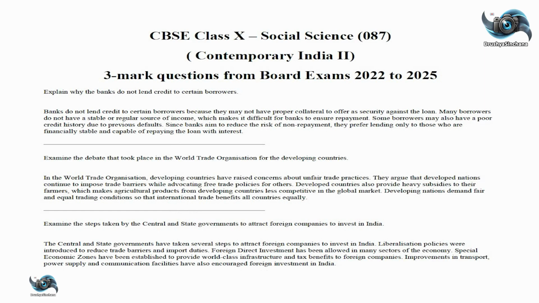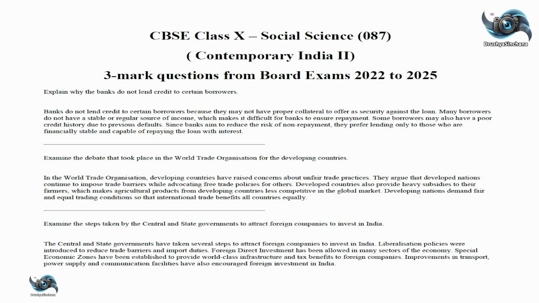Banks do not lend credit to certain borrowers because they may not have proper collateral to offer as security against the loan. Many borrowers do not have a stable or regular source of income, which makes it difficult for banks to ensure repayment. Some borrowers may also have a poor credit history due to previous defaults. Since banks aim to reduce the risk of non-repayment, they prefer lending only to those who are financially stable and capable of repaying the loan with interest.